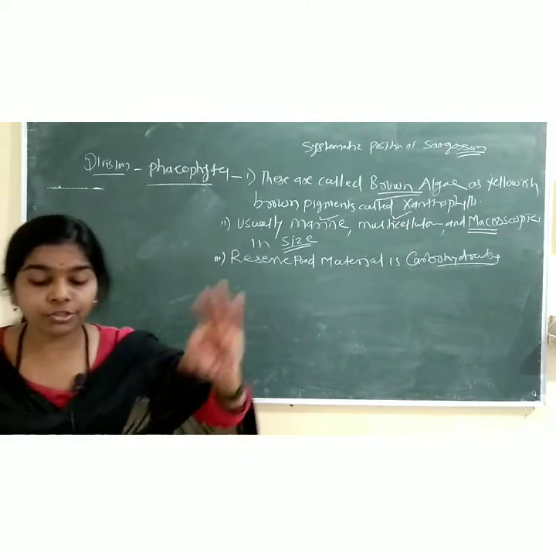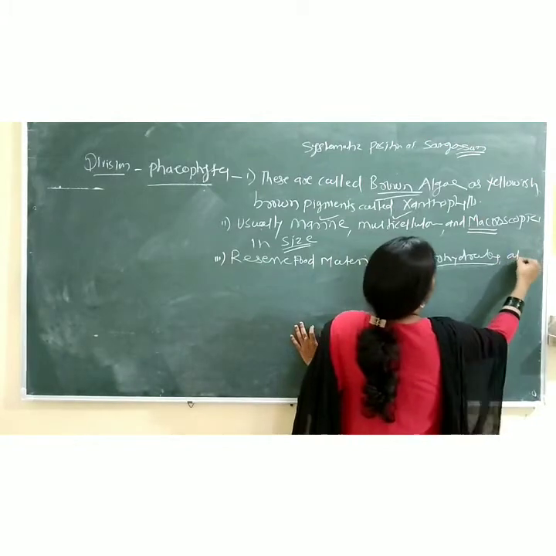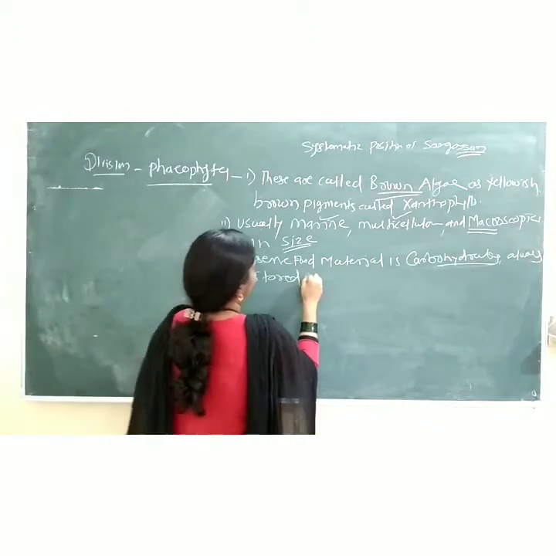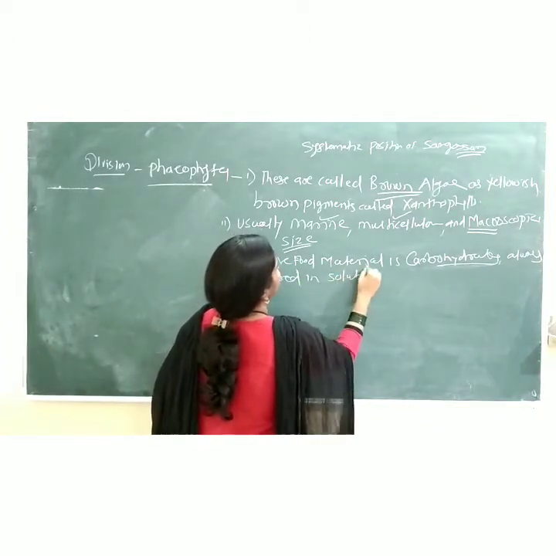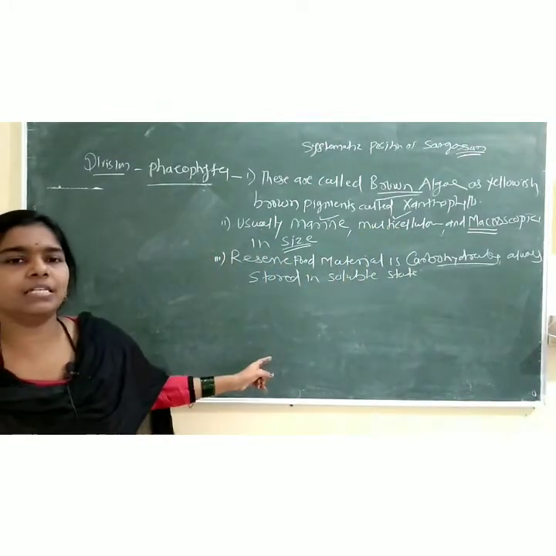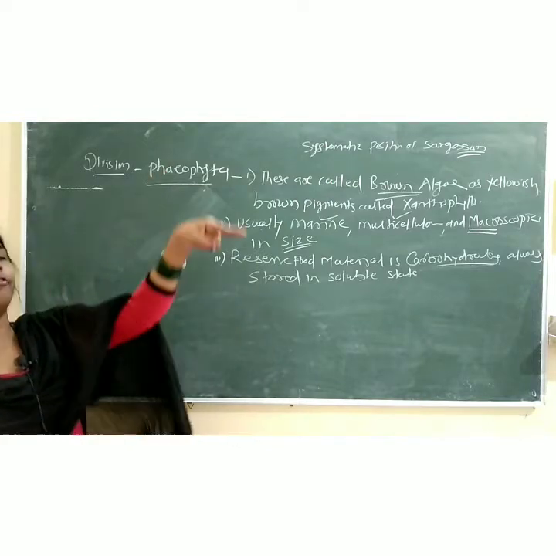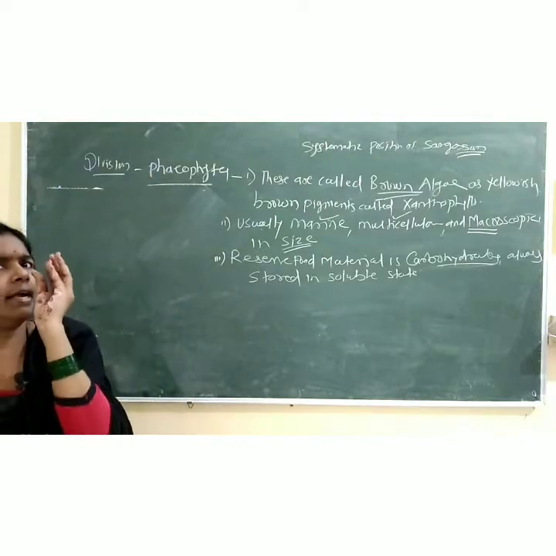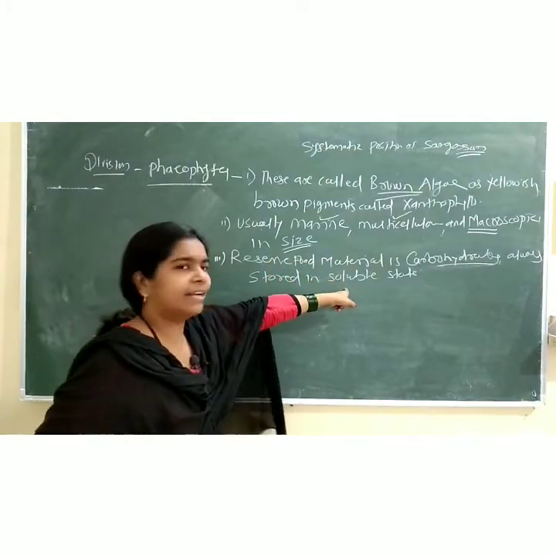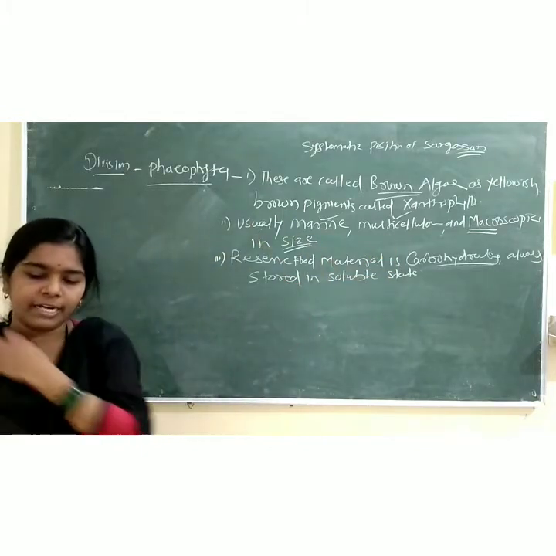Carbohydrates are always stored in a soluble state. Soluble state means the reserve food material is in the form of carbohydrates, but they can dissolve, they are soluble. Means always stored in the soluble state.